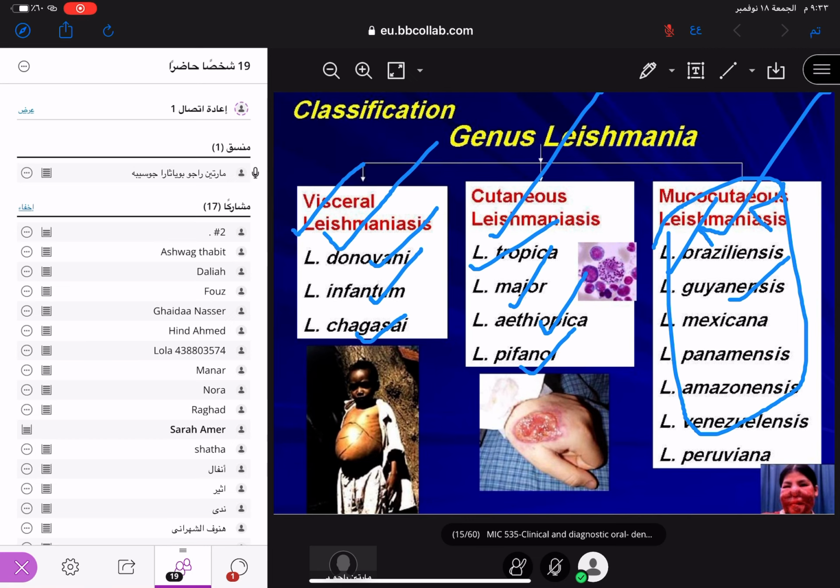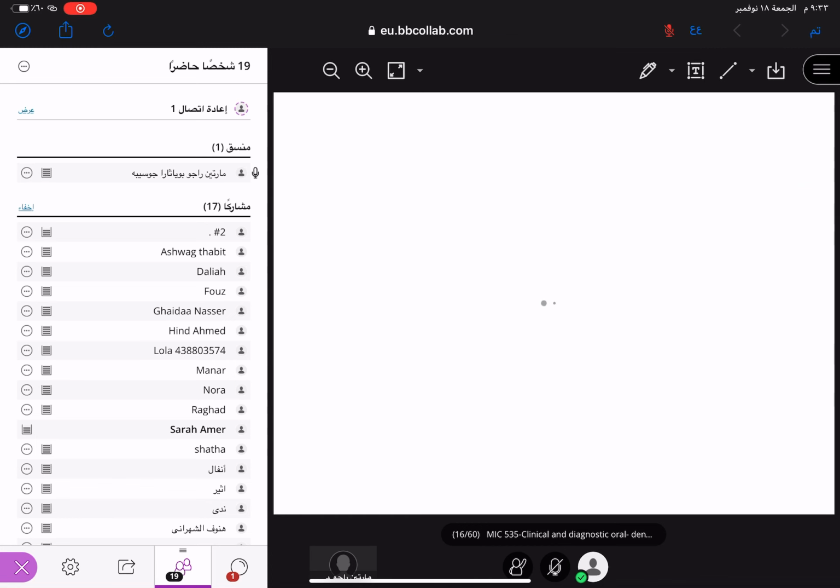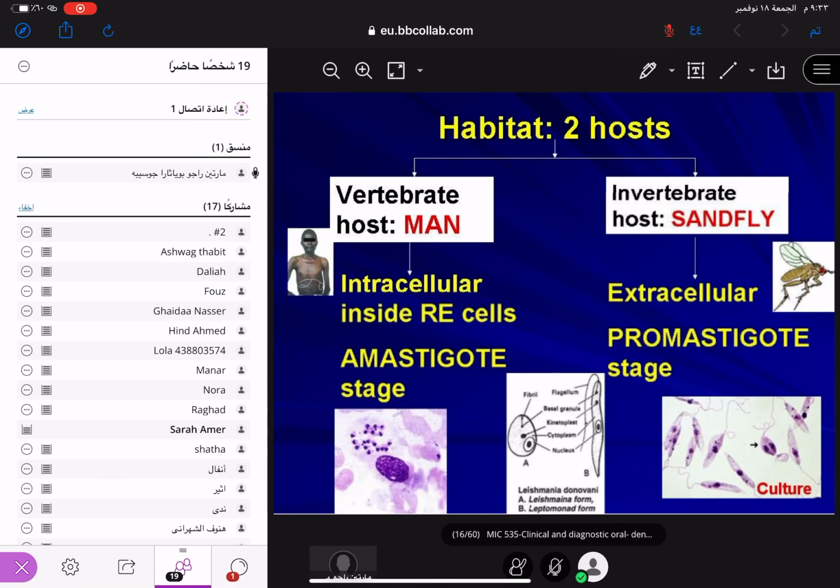Clear now? Next one, they will give you a picture like that and you have to identify it. Okay, this is the picture. What is that? This is the amastigote stage of leishmania.